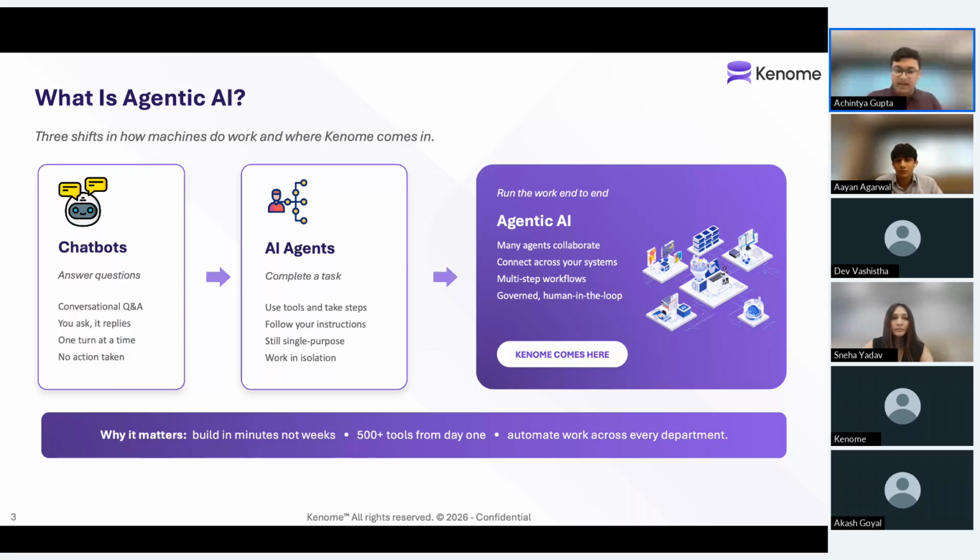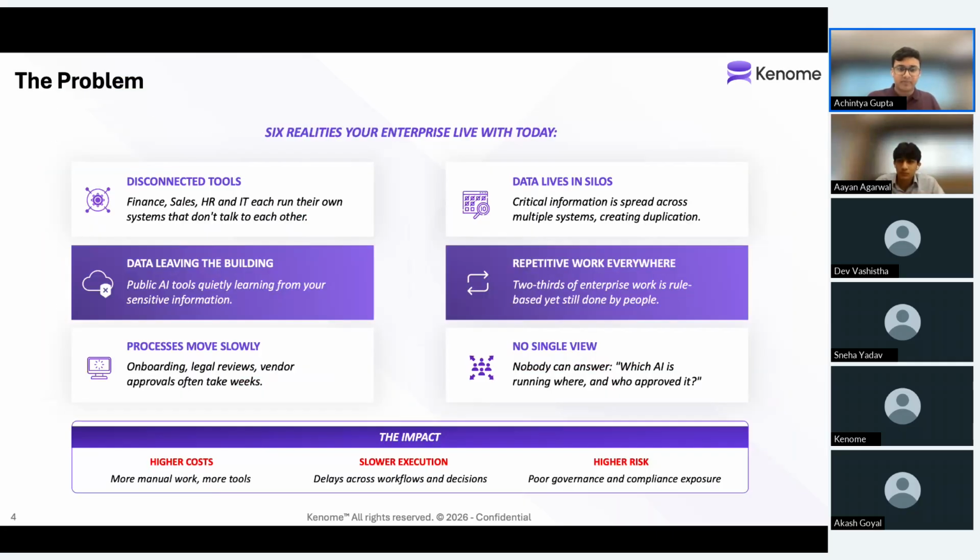And Kenome as a platform is built from the ground up to support the creation of these agentic systems within your enterprise. And these agentic systems are created in a completely no-code manner within Kenome. So the idea is, of course, that we can build these systems within minutes instead of weeks or months using the Kenome platform. We already have integrations with over 500 tools available in the platform, and we have deployed it at various customers who are using it to automate work across every single department that they might have.